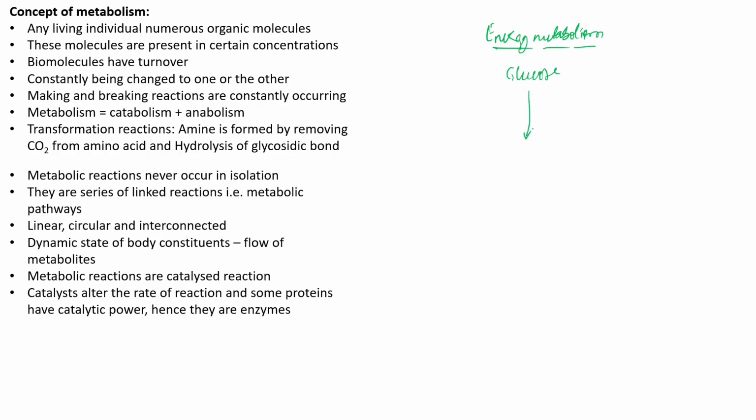Glucose is actually broken down through a series of 10-step reactions. And what is the final product we get? We get pyruvic acid as our final product. Now interestingly, pyruvic acid, which is the last product after breaking down the glucose, does not stop here. Again, the fate of the pyruvic acid depends upon whether there is a presence of oxygen or whether there is no oxygen, right? So if there is a complete presence of oxygen, what happens?